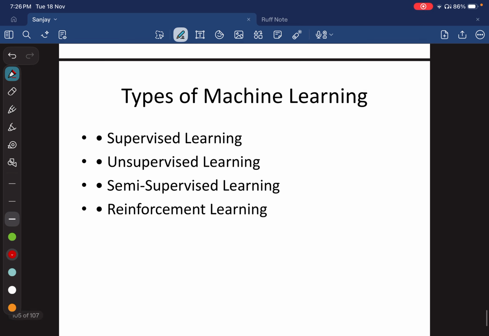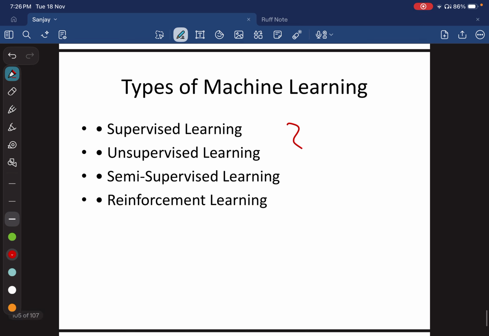These are the four types of machine learning.